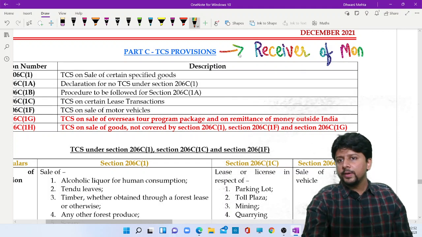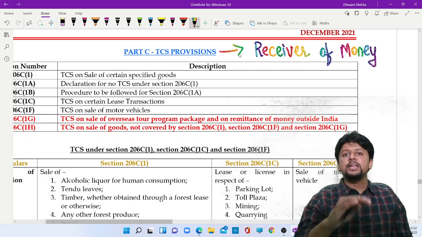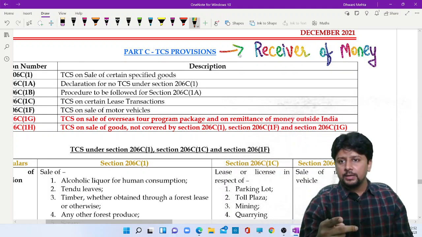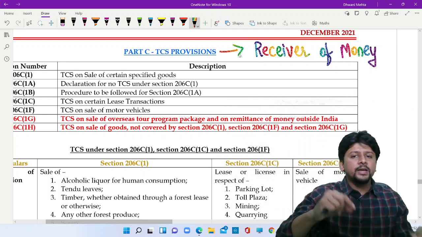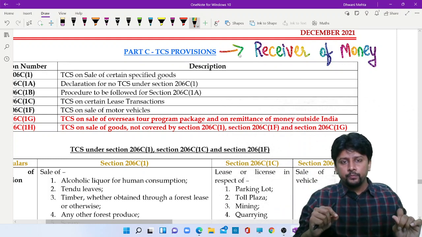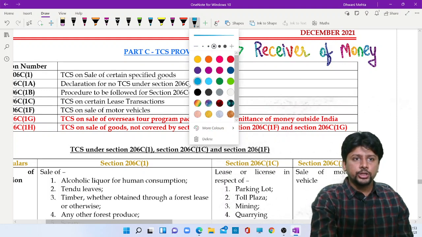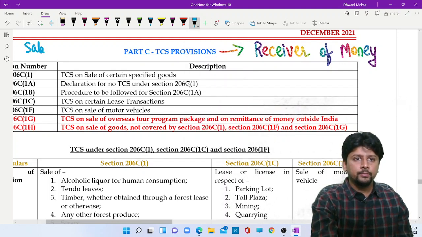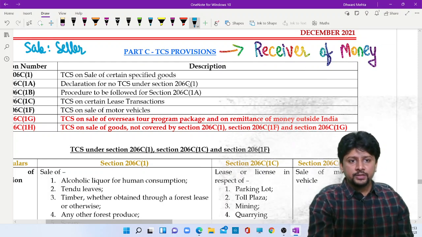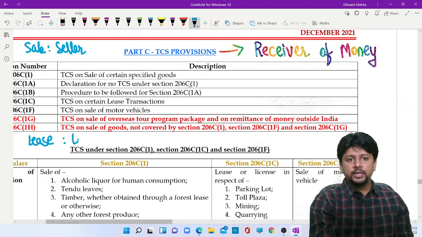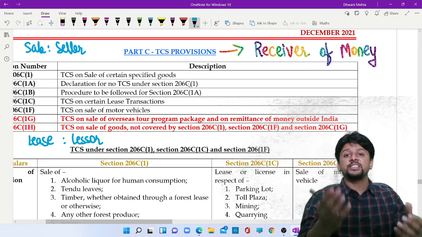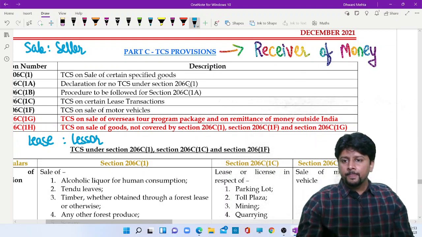TDS was done by the payer of money. TCS will be done by somebody who receives the money. So if the transaction is a sale, it is the seller who will do TCS. If the transaction is a lease, the lessor will receive the money and collect the tax.